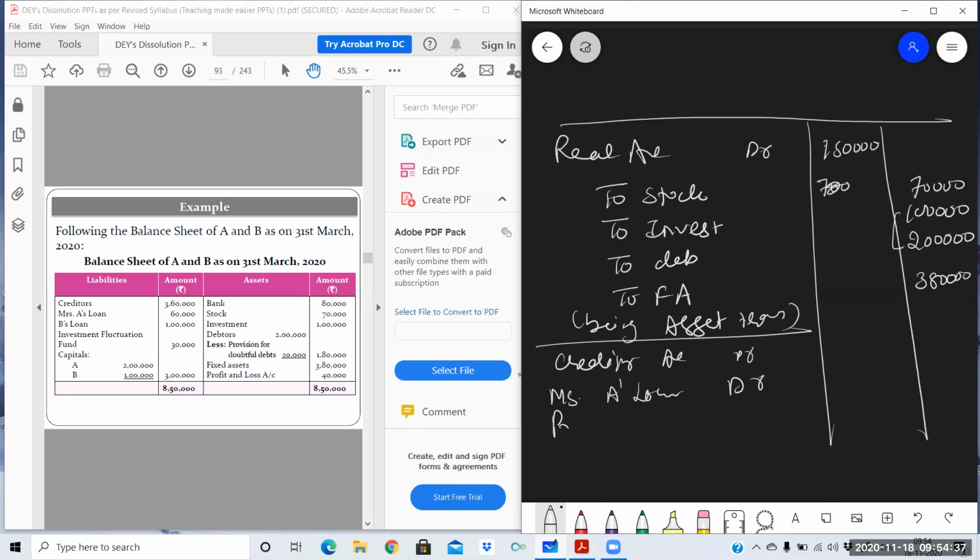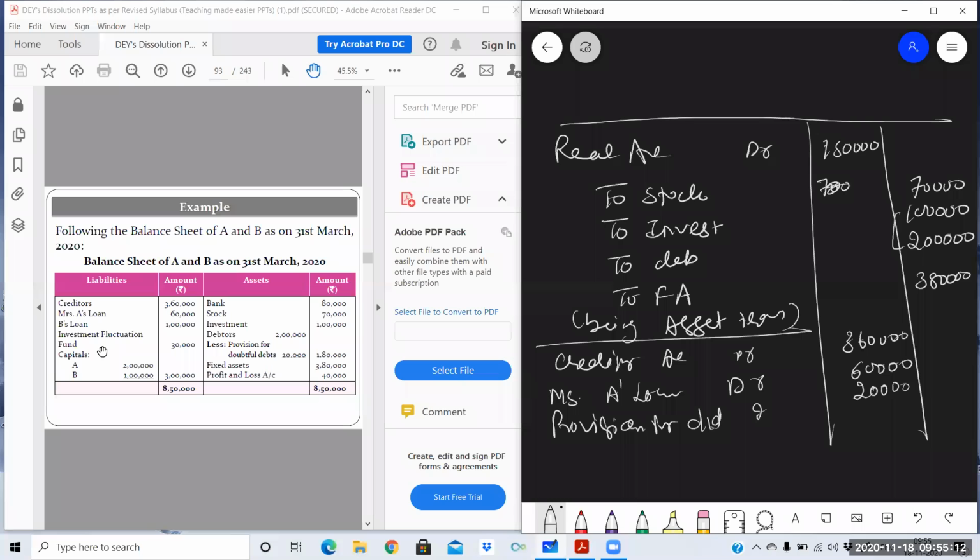Then provision for doubtful debts. It's 20,000. Creditors 360, Mrs. A's loan 60, and provision 20,000. Then one more thing I just want to tell you here: in previous chapters we have learned that if IFF, investment fluctuation fund, or IFR is given, then it is always distributed among the partners in their profit sharing ratio. But here the rule changes.